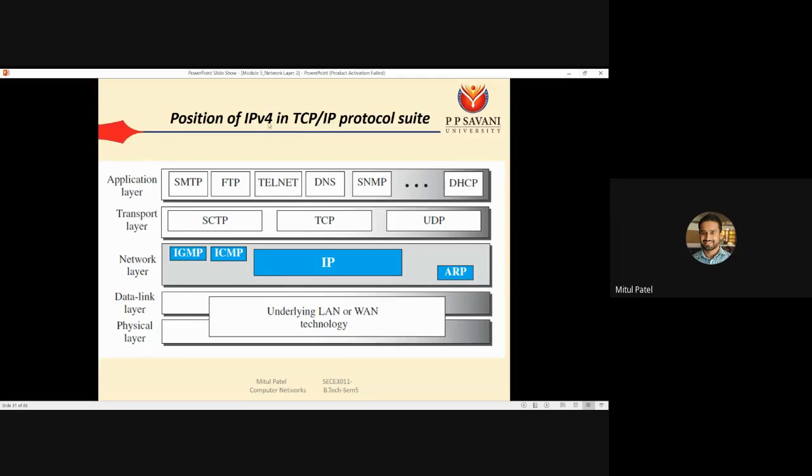So at the application layer we will only learn the protocols. At the network layer, we will start today with the IP protocol, then we'll go with ICMP.